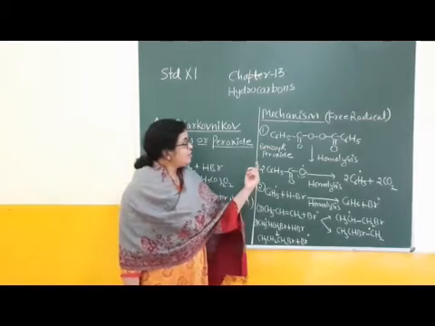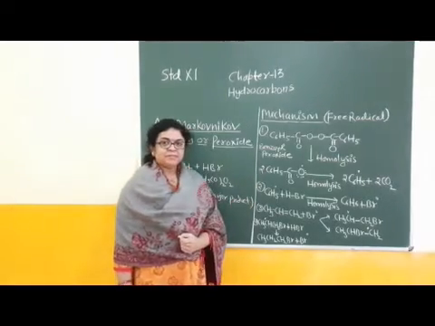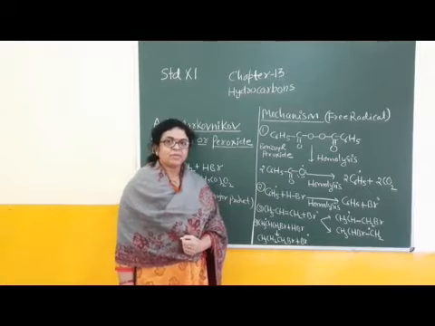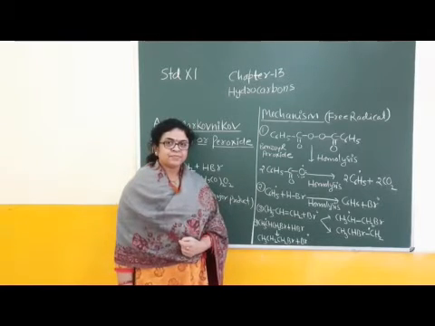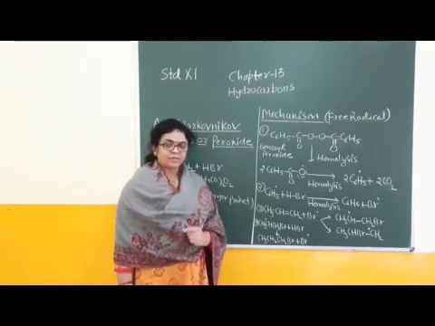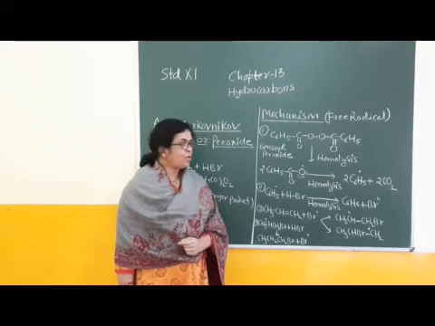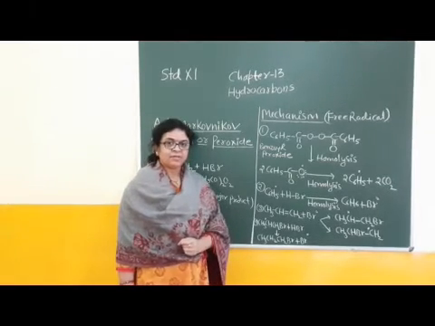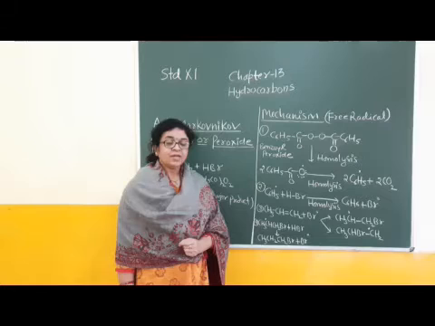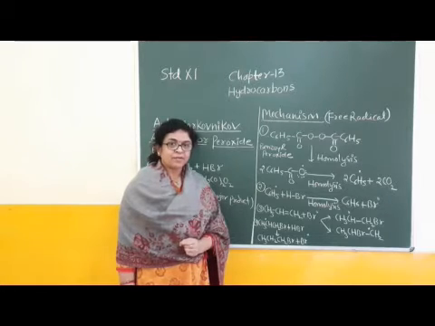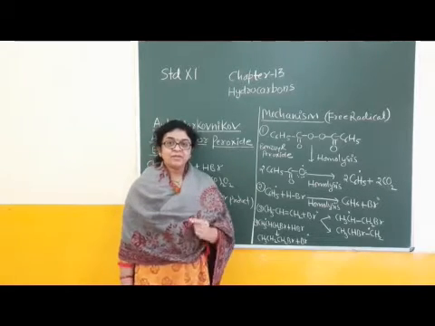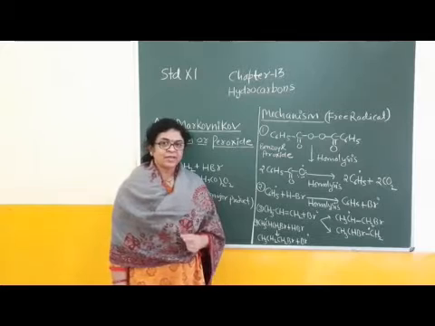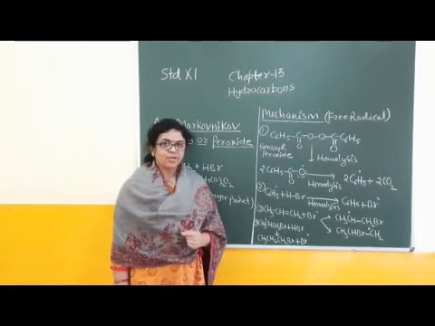Okay children? Any reaction mechanism is shown by curved arrows, either a full-headed arrow or a half-headed arrow. A half-headed arrow is used for a free radical mechanism, because free radical formation is based on homolysis.